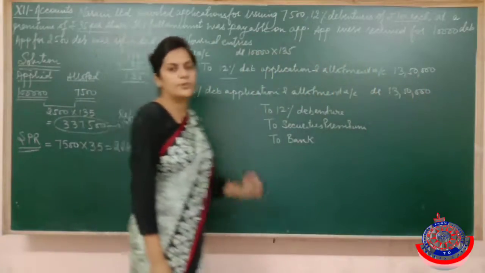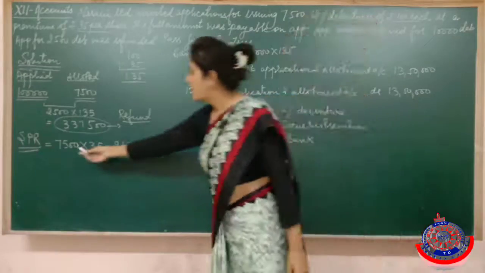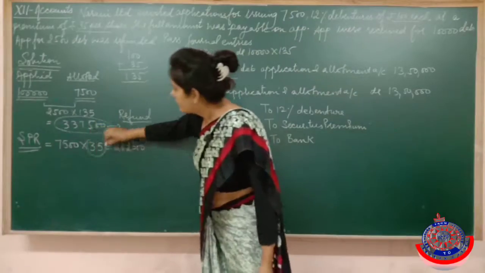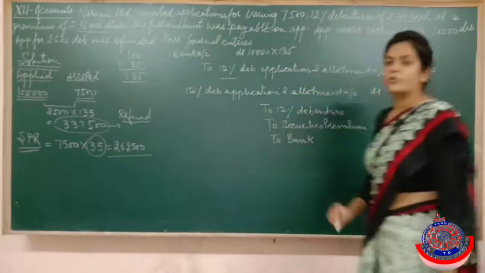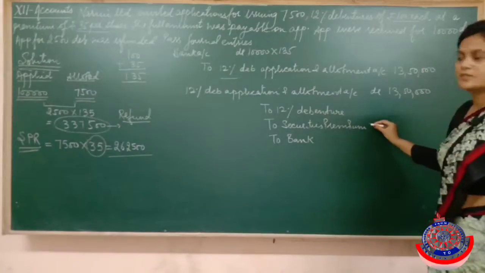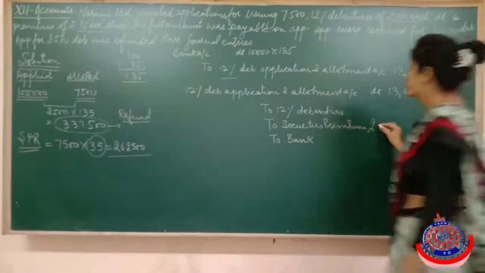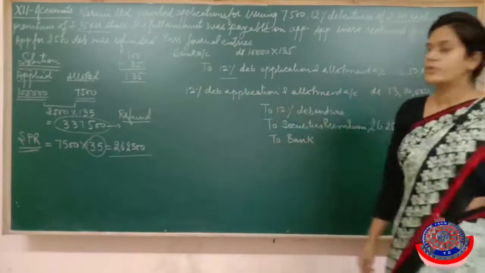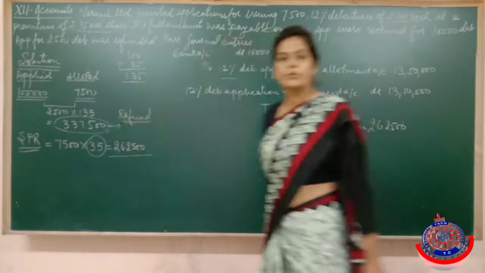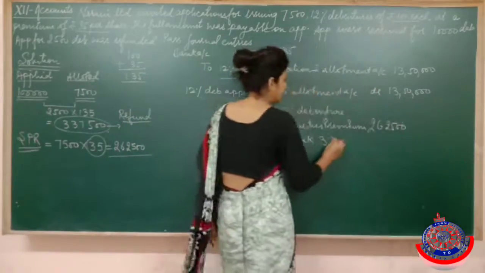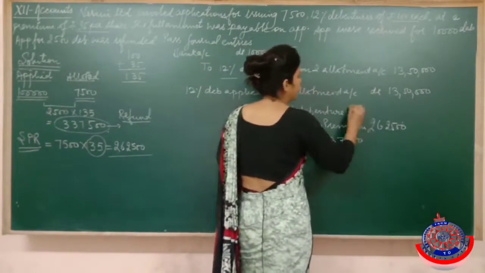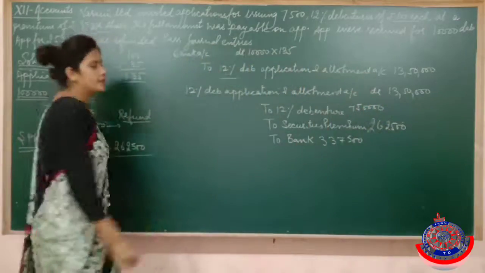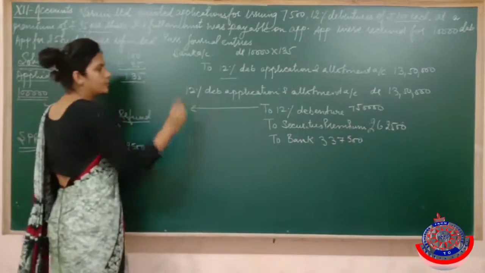Now securities premium. See, I have calculated the amount here. As we are giving only 7,500 debentures, obviously only this much amount of money we can transfer to securities premium reserve account. It is 262500. Now this money we are going to refund, right here 3,37,500, and the net amount will be here. I hope this point is clear to you. How have we come to this amount?